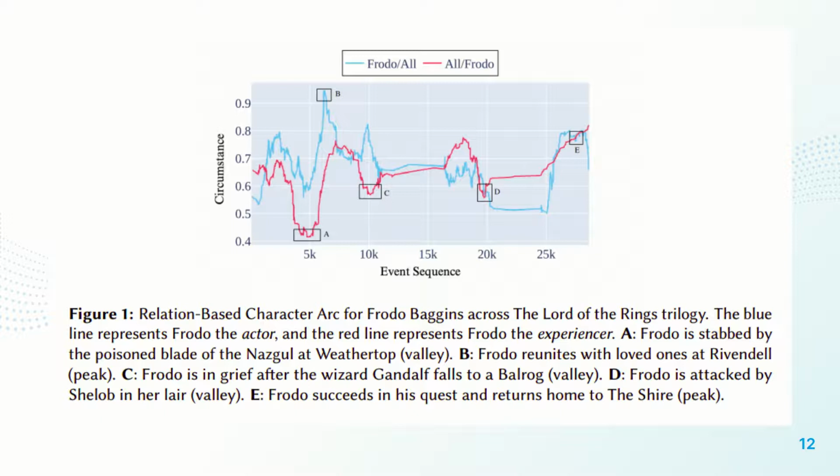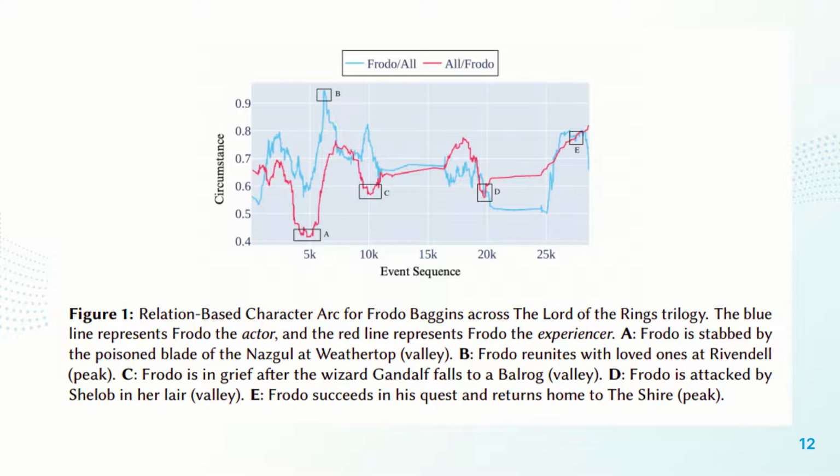At point A, we have an extremely negative event for our protagonist Frodo when he is stabbed by the poisoned blade of the Nazgul at Weathertop and almost dies. This is a very negative event and it has been accurately captured by the dip in the experiencer arc of Frodo as well as the actor arc of Frodo, and it's a valley.